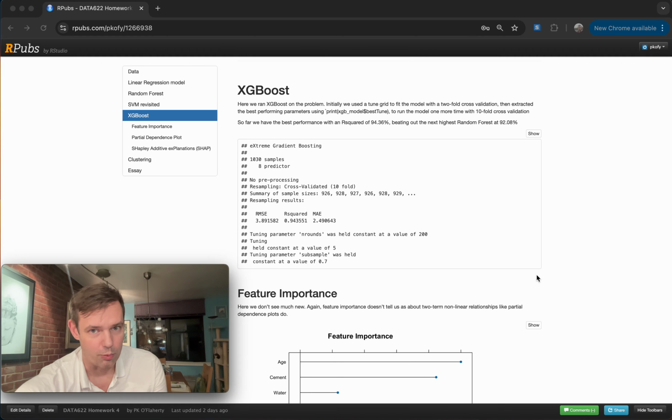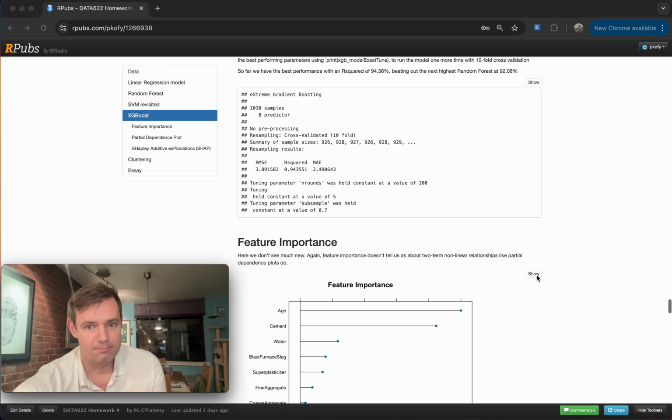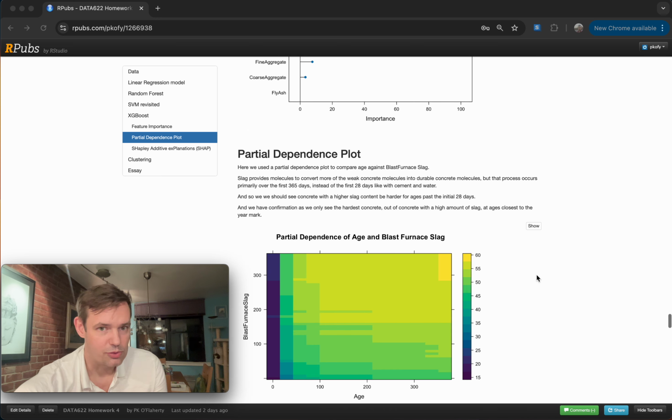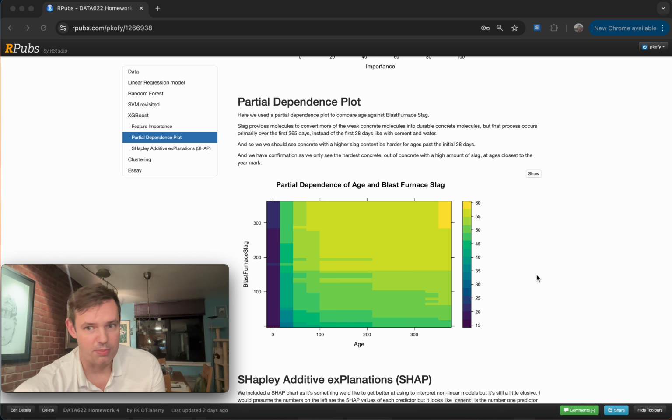XGBoost was our winner model. It had an R squared of 94%. And we were also able to generate partial dependence plots. The hypothesis, and what we see here, is that if there's really high slag, which takes roughly a year to fully harden, we're not going to see the strongest concrete until we're getting close to that 1 year mark. And that's that yellow in the top corner.